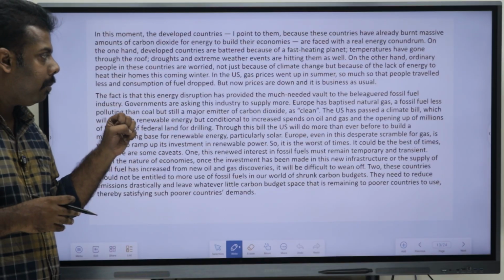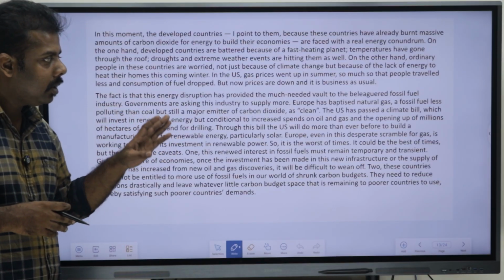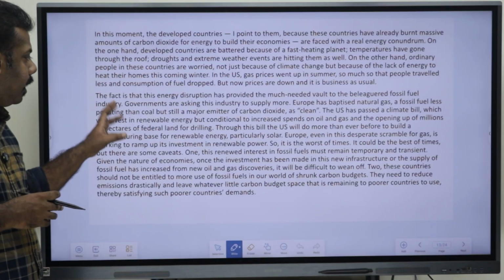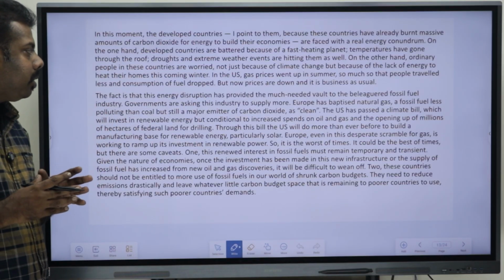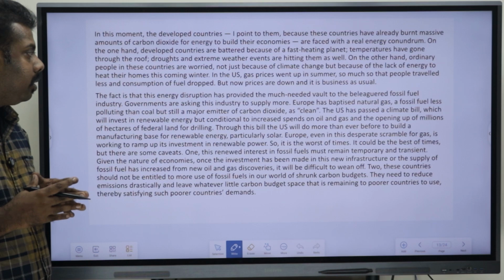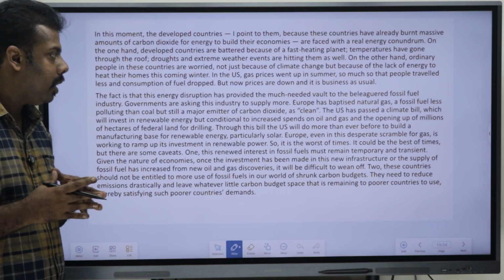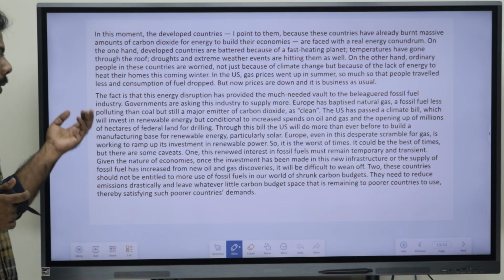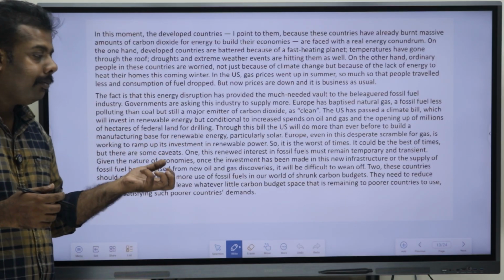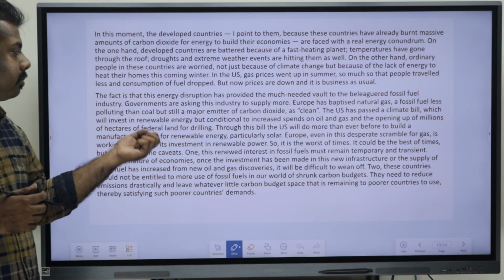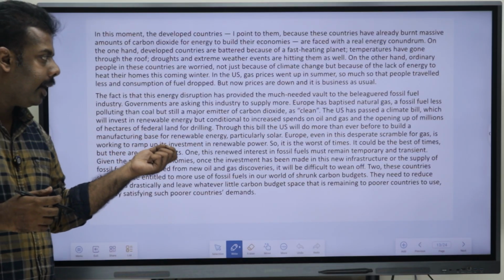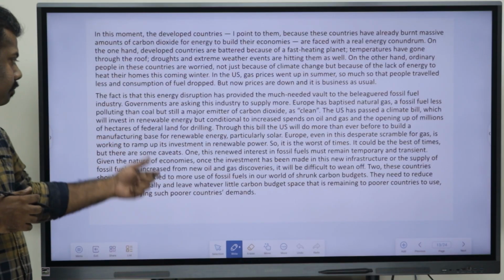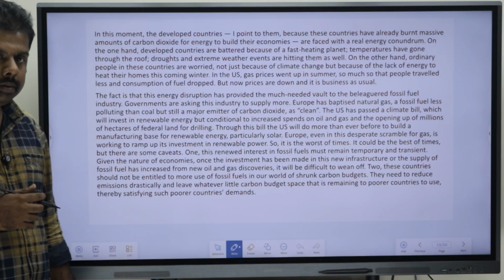Europe has baptized natural gas, a fossil fuel less polluting than coal but still a major emitter of carbon dioxide, as clean. The US has passed a climate bill which will invest in renewable energy, but conditional on increased spending on oil and gas and opening up millions of hectares of federal land for drilling.